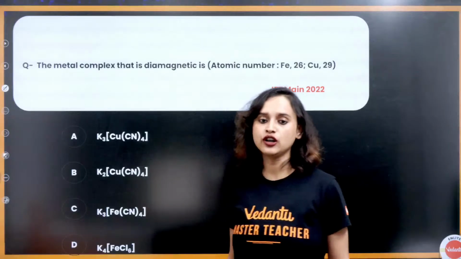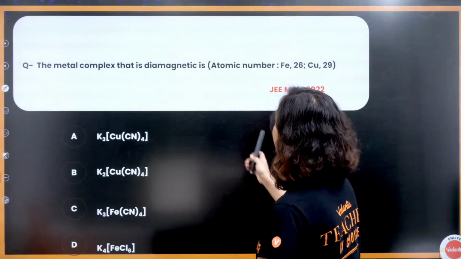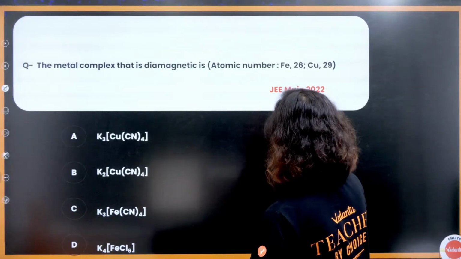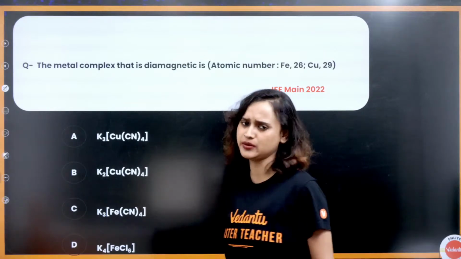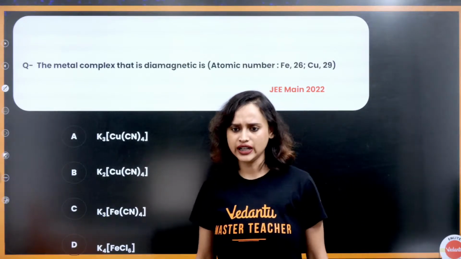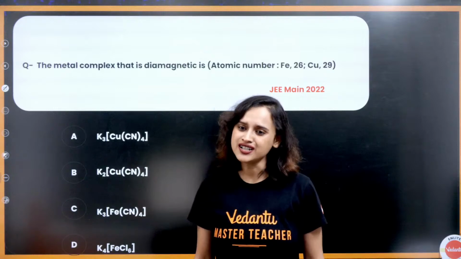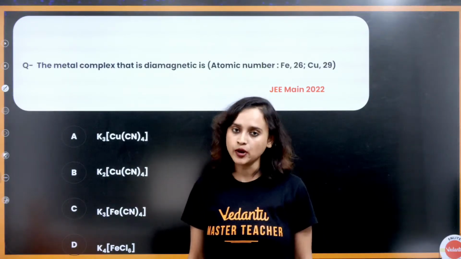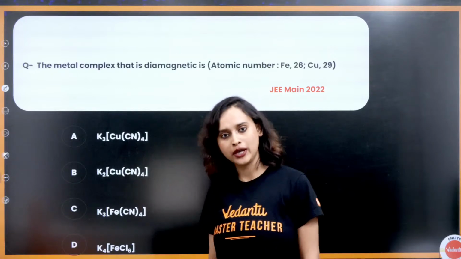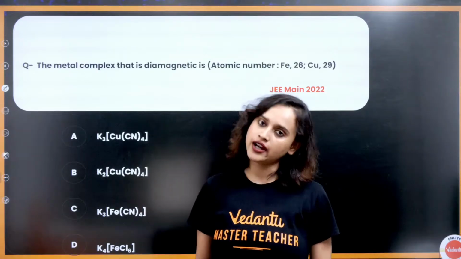Alright, moving on. The metal complex that is diamagnetic, atomic numbers: Fe 26, Cu 29. Okay, this one also we know, right? Yes. For coordination compounds and NCERT, I would suggest watching the videos at 1.5x or 1.2x right now from any of the teachers that you like, and you will be able to solve it.